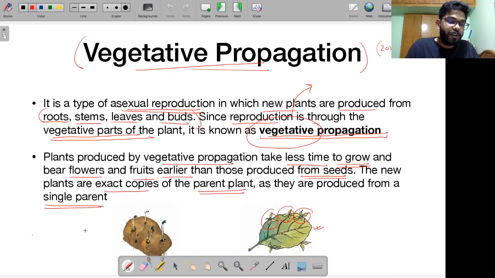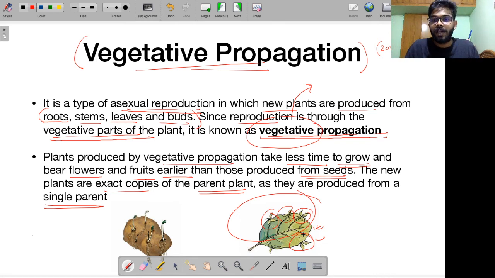Alright, I told you about different types of asexual reproduction. We started with vegetative propagation. From the name itself, it is pretty obvious that this is propagation or reproduction from the vegetative parts of the plant, right? Vegetative part means from roots, stem, leaves, etc. You can remember this picture. You can see this is a leaf. From here only, new plants are emerging.